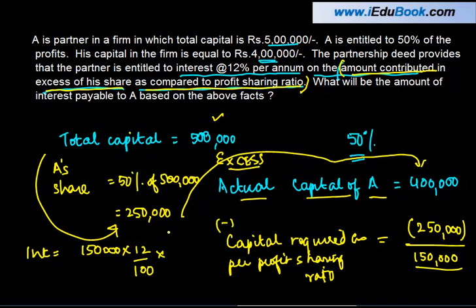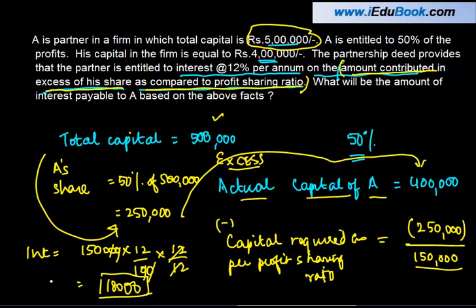Now, in terms of the time, we are not told what is the time when this capital was contributed. But because nothing is given, we assume that the capital has been contributed in the beginning of the financial year, right? And accordingly calculate interest for 12 months, right? 1, 2, 1, 2, 18,000. Hence, the interest to be provided to A for the excess capital of 1,50,000 that he has contributed vis-a-vis what he was required to contribute is going to be credited as interest to A, right?